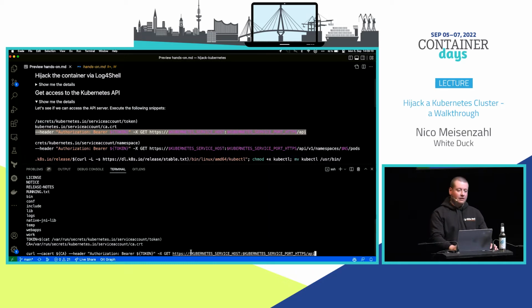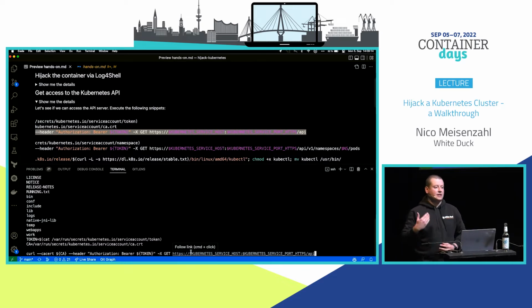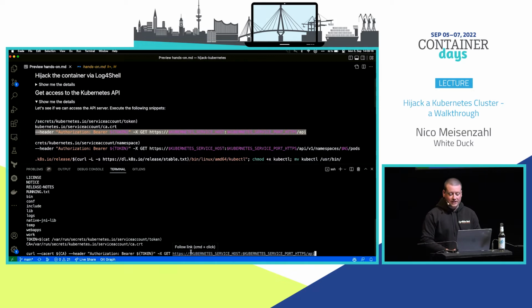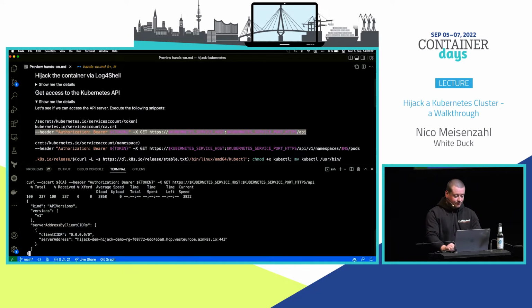And also for the URL, we don't need to know anything. Those are default environment variables which get injected out of the box by Kubernetes. And just saying, okay, would like to talk to the Kubernetes API server /api, and executing that one. And we're getting something back, which is good. So it's no error. Looks like we have somehow access to our API server, which is bad.